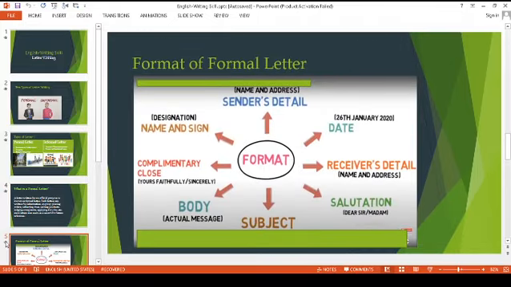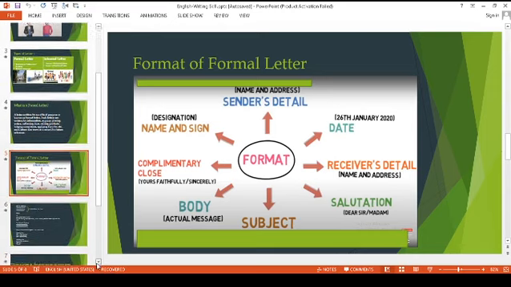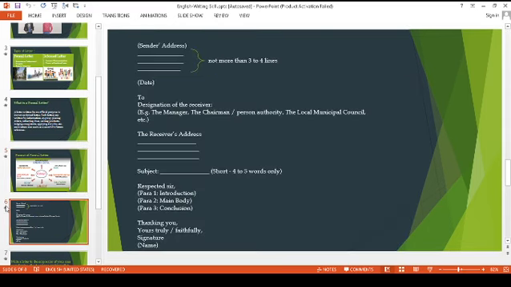Now, the format of a formal letter: all of this will come up in the formal letter, that is sender details, date, receiver details, salutation, subject, body, complimentary closure, name and signature. So this is the format we are seeing here, starting with the sender's address. The sender's address should not be more than 3 to 4 lines. Then you leave one line, then write the date, again leave one line, then the designation of the receiver.